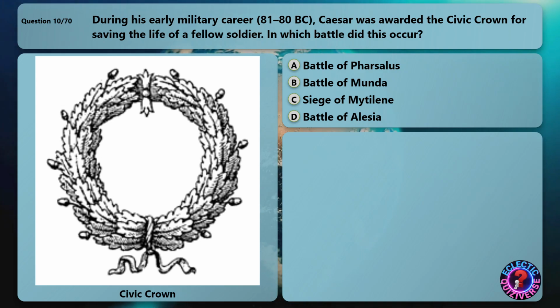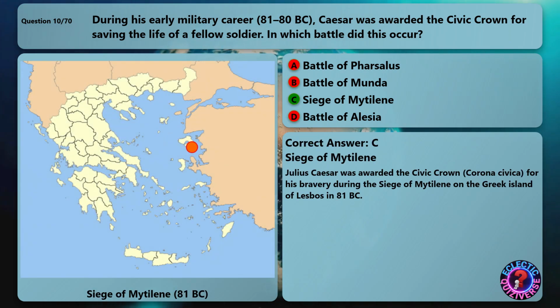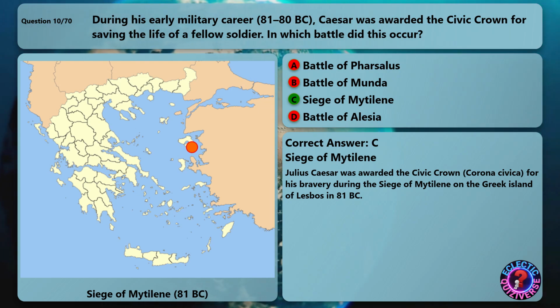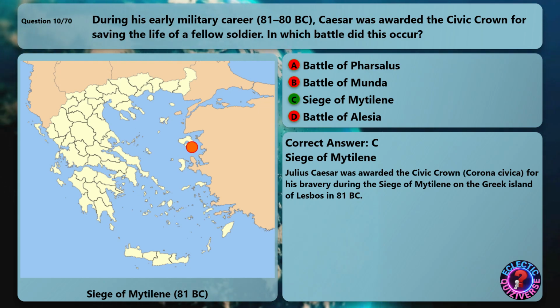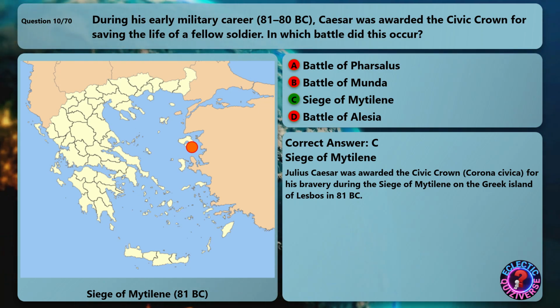During his early military career, 81 to 80 BC, Caesar was awarded the civic crown for saving the life of a fellow soldier. In which battle did this occur? The correct answer is Siege of Mytilene. Julius Caesar was awarded the civic crown, Corona Civica, for his bravery during the Siege of Mytilene on the Greek island of Lesbos in 81 BC.